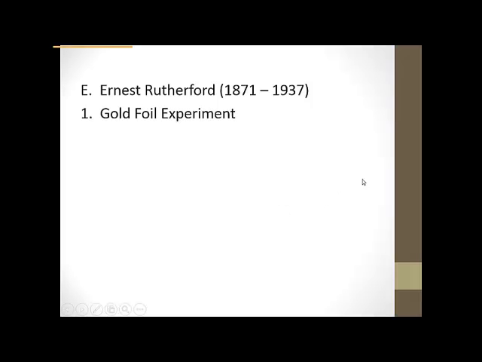So the last scientist that we're going to look at today is Ernest Rutherford, and he and Thomson actually worked together for a period of time. His experiment is called the gold foil experiment. I guarantee this is an essay question on your test. You need to be able to describe his experiment and how he conducted it. So we need to know a little bit about it.